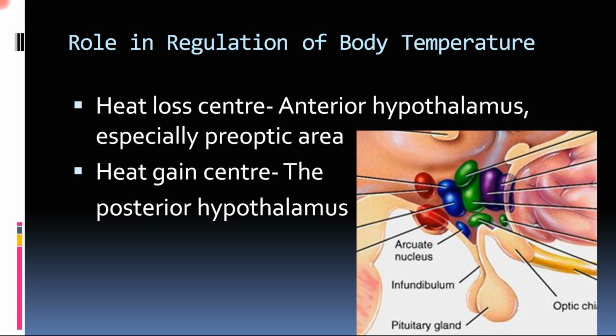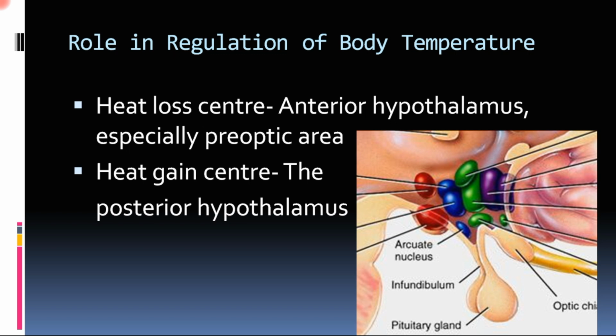This is the role of hypothalamus. When the anterior hypothalamus, especially the preoptic area, is stimulated, the mechanisms of heat loss are activated, whereas heat gain is activated by the stimulation of the posterior hypothalamus. These centers sense the temperature of the blood in the circulation reaching them. So they are sensitive to the temperature.